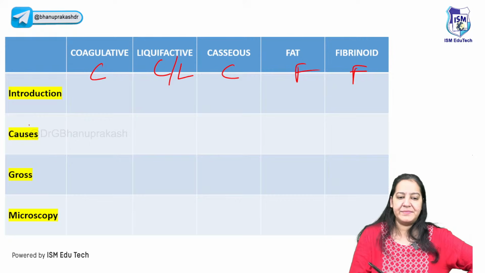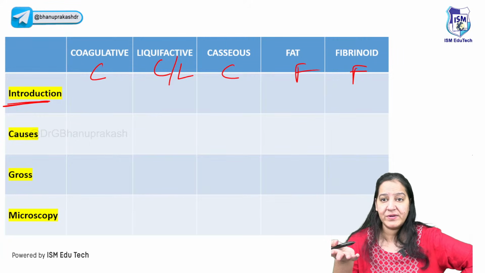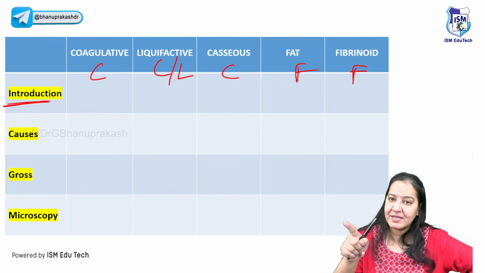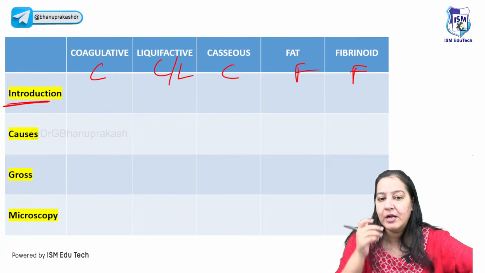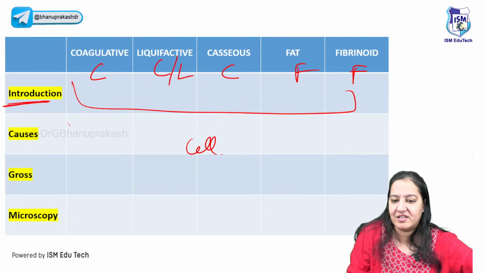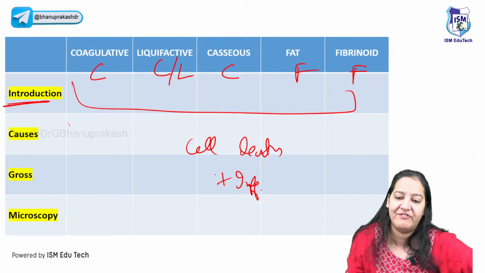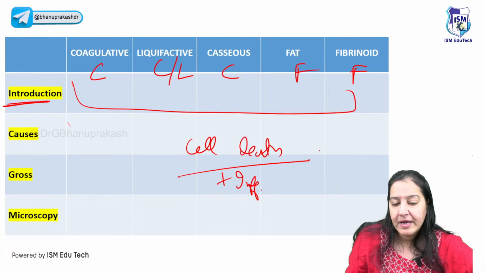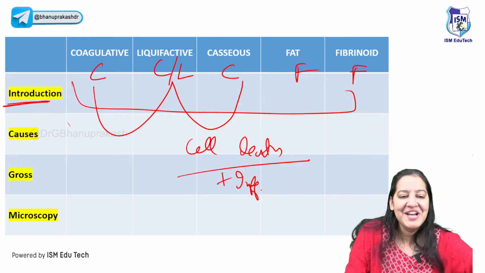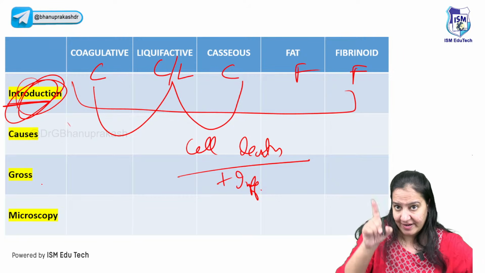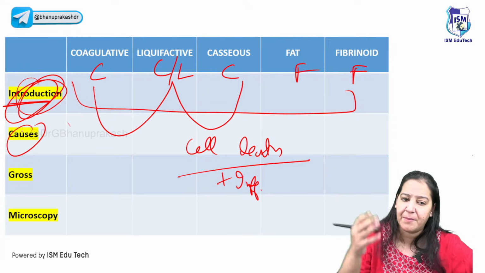Now, in your exam, the MCQs basically come on their definition. I can guarantee, of the students attending live now, even 10% or 1% of you do not know the difference between the definitions of the 5 types of necrosis. You may know, yes, all necrosis is cell death with inflammation. Of course, they are with inflammation. It is a type of cell death, like murder. But what is the basic difference between coagulative, liquefactive, caseous? Do you know that? So you should know the definition of each of them. Number 2, you should know two specific causes of each of them. Many MCQs come on the causes.